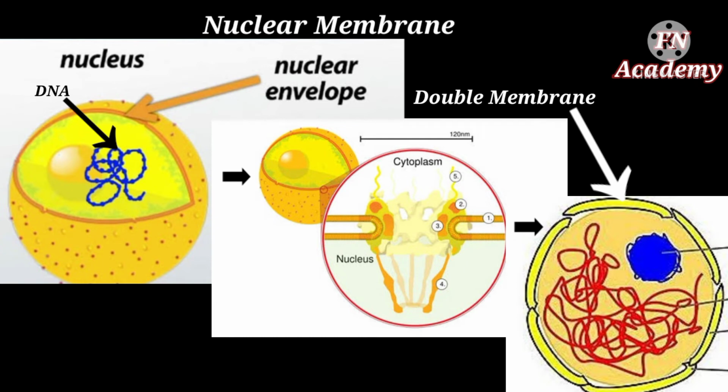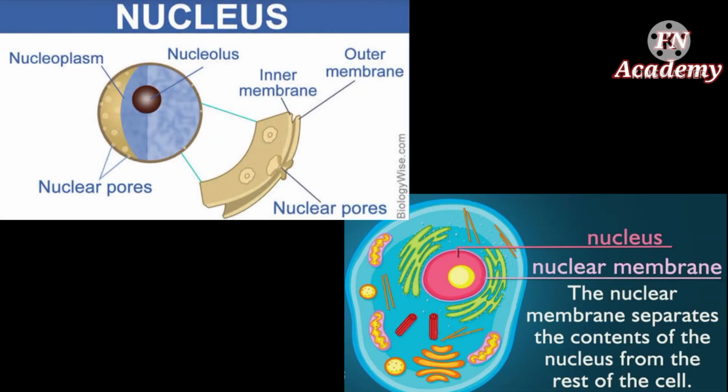So all these contents are fit in a nucleus by a double covering or membrane around the nucleus. Since it is present around the nucleus, we call it the nuclear membrane. A nuclear membrane is a double membrane that encloses the cell nucleus, so it can be inner nuclear membrane and outer nuclear membrane. And the nuclear membrane also separates the contents of the nucleus from the rest of the cell. Or we can say that the nuclear membrane serves to separate the chromosomes from the rest of the cell.